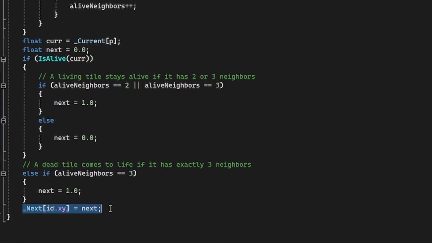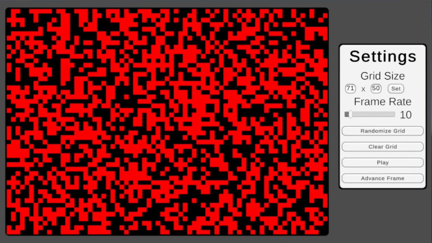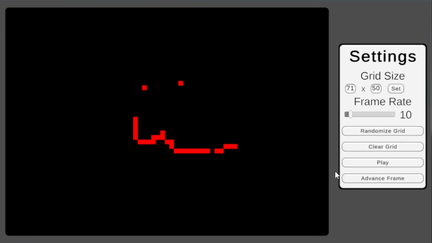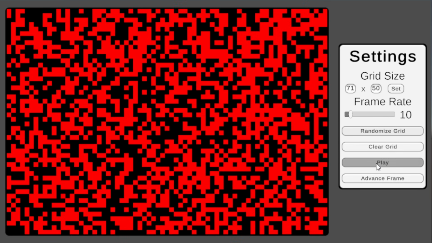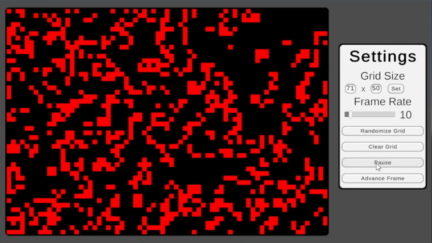The one caveat is that, well, this was my first time working with a compute shader, so it came out a little red. Welcome to Conway's game of life on the Nintendo Virtual Boy. It comes with a few cool features, like a frame rate slider and a drawing tool. We'll explore those more in a second, but for now, let's just try running our code on some random noise for our first real look at the game of life.